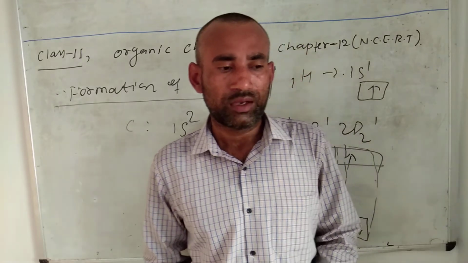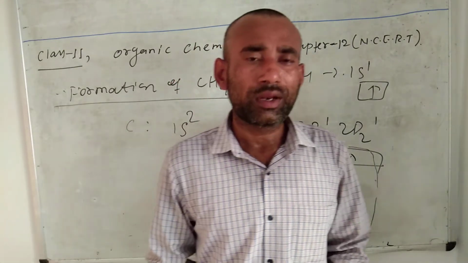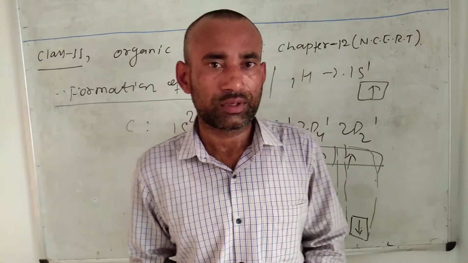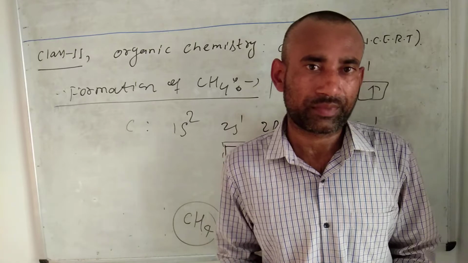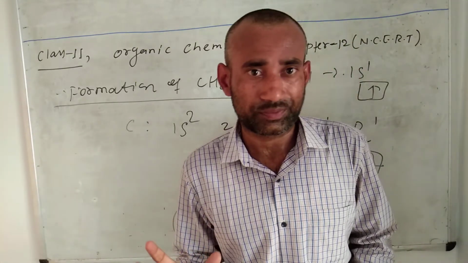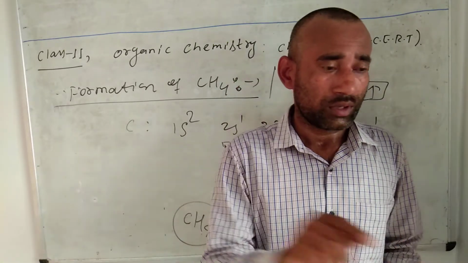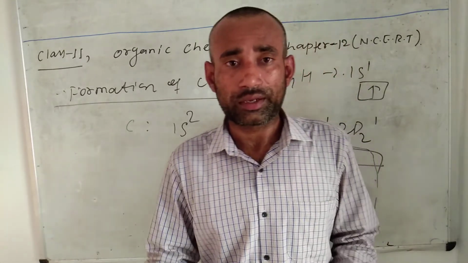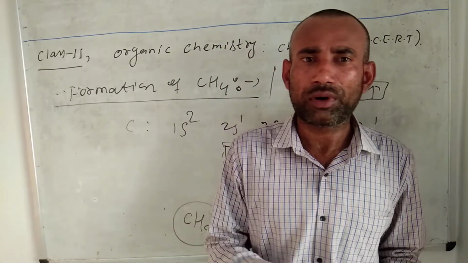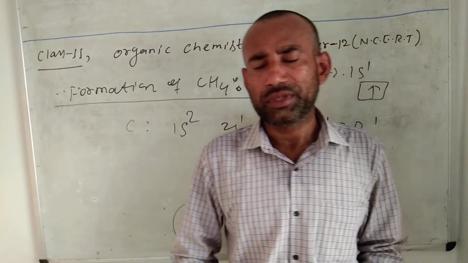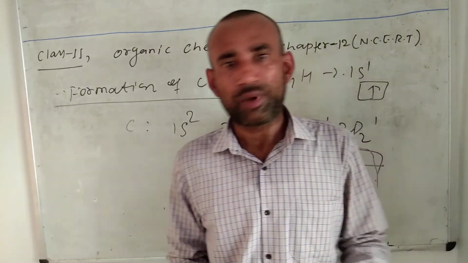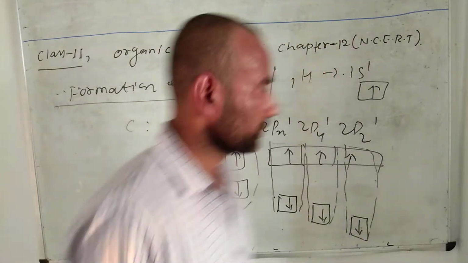It will help you predict the hybridization of carbon atoms. If you apply the concept of organic chemistry to predict hybridization, it will take time. But if you have the concept of sigma bonds and pi bonds, you can find out the hybridization within a minute, as well as the number of sigma and pi bonds. That I am discussing now.